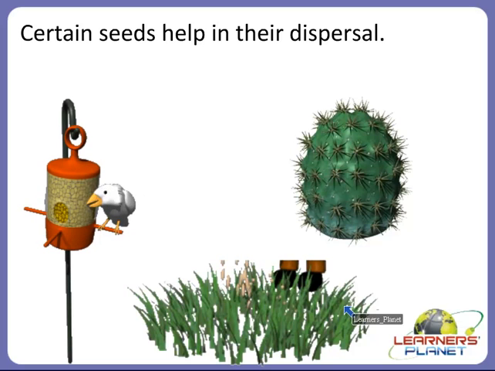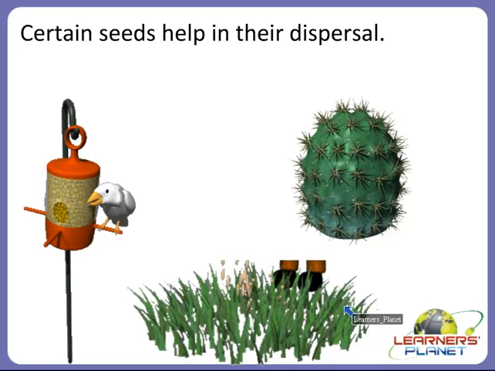Alright children, so isn't it amazing? The seeds stick to the bodies of the animals and birds and they are then carried away from their parent plant or the mother plant. And birds and animals eat the fruit but they are not able to digest the seeds. So the seeds pass through their digestive system in an undigested form and then they are dispersed to other areas.